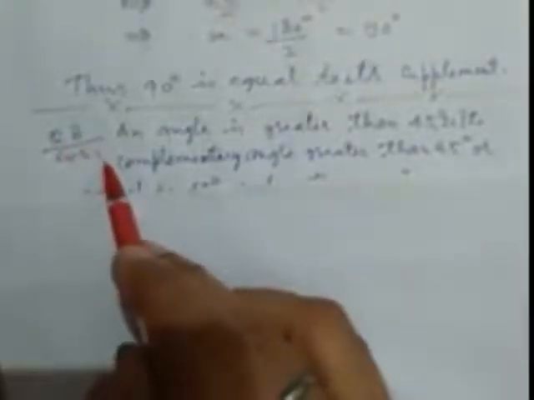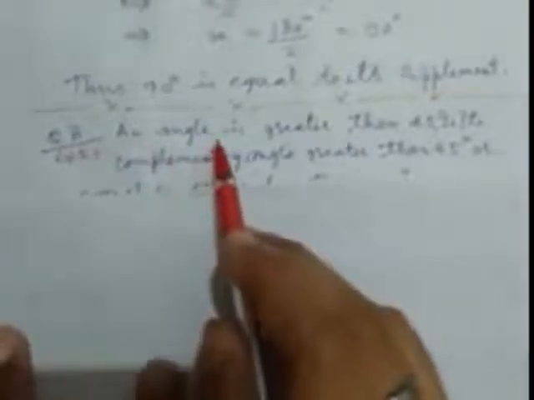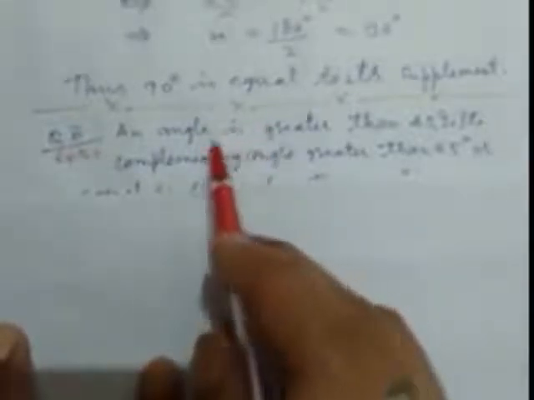Now, another question. This is question 8 from exercise 5.1. So, learn this carefully. Watch this video completely. I have solved many questions, so please learn carefully. An angle is greater than 45 degrees. Here, what is given? The angle is greater than 45 degrees. Is its complementary angle greater than 45?